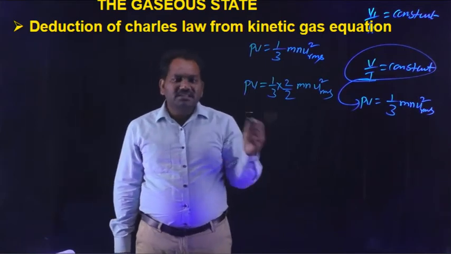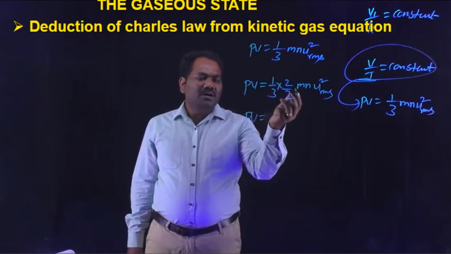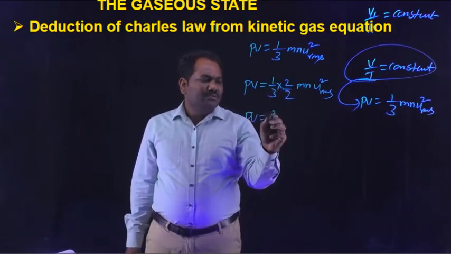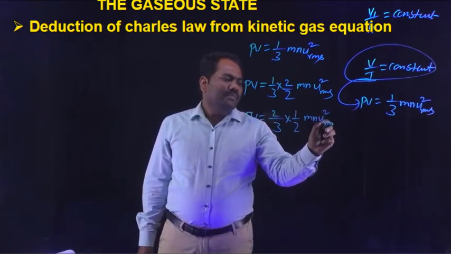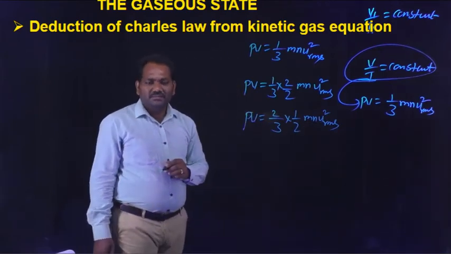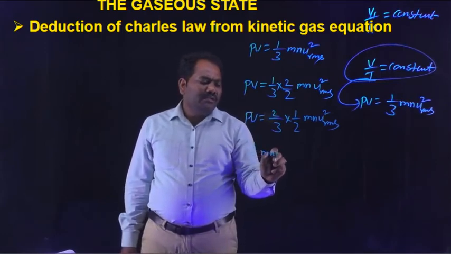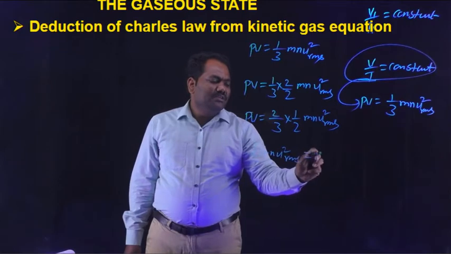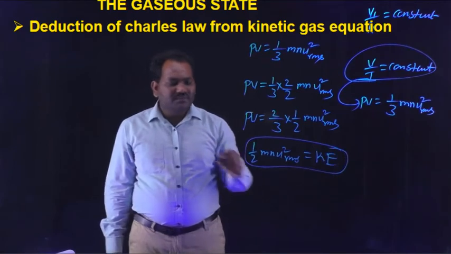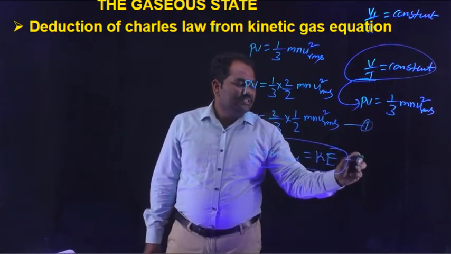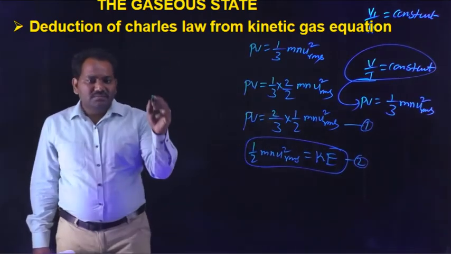Then this equation can be rewritten as PV is equal to 2 by 3 into 1 by 2 m n u square rms. Then we know that 1 by 2 m n u square rms is equal to the kinetic energy K. If this equation is considered as equation 1 and this one as equation 2, then we can substitute that equation into this equation.